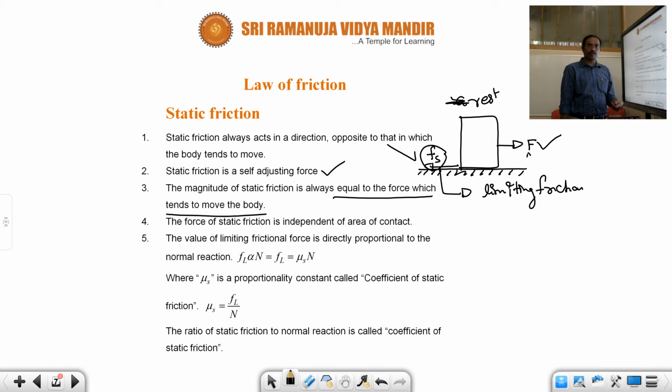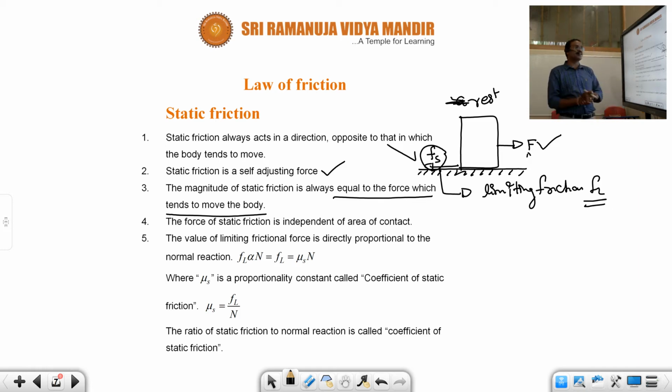When increasing the applied force, static friction also increases. At a particular value of the applied force, the static friction converts into limiting friction, that is called maximum static friction. We are calling it limiting friction, represented by FL.